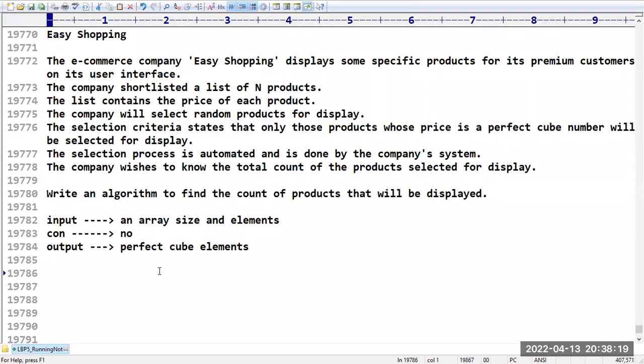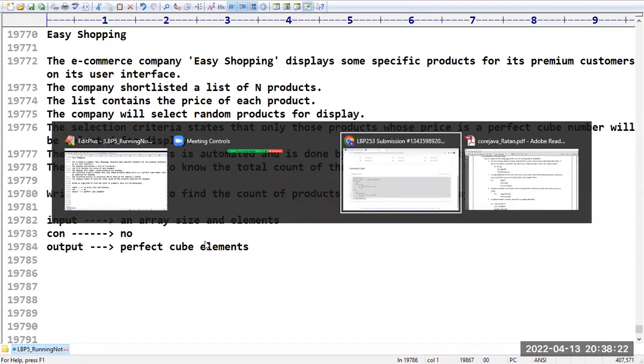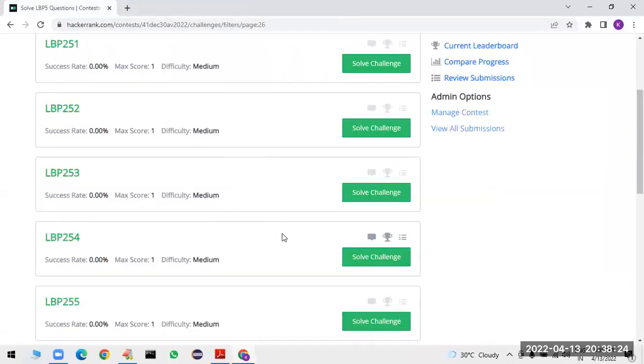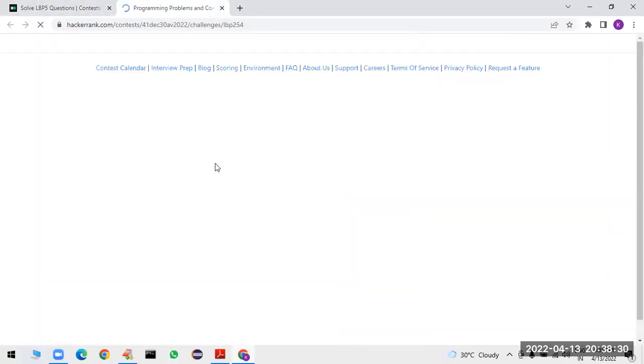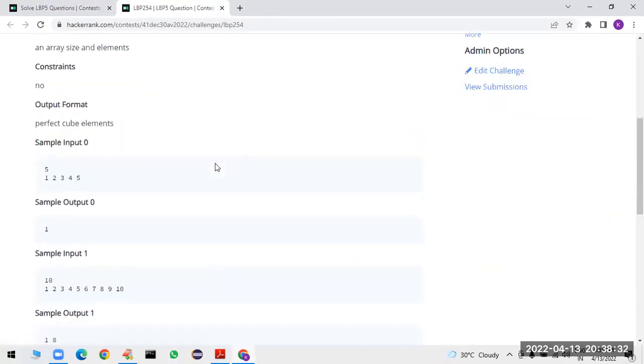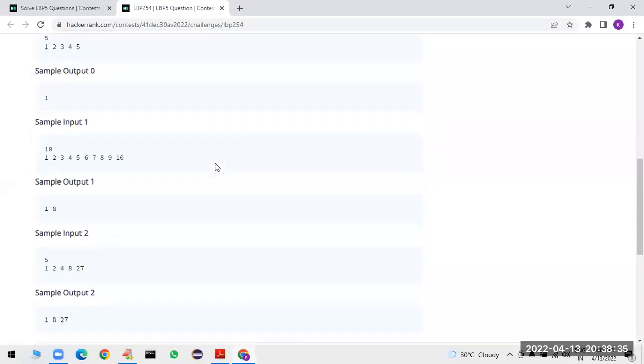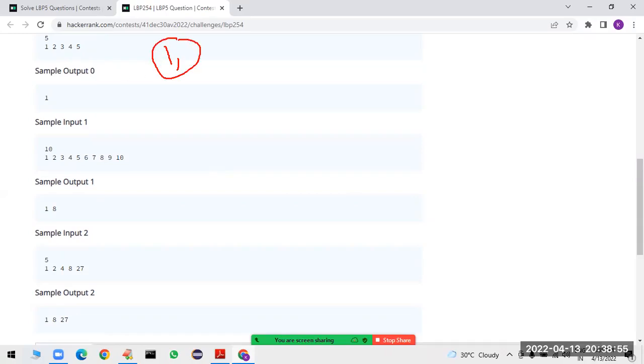Sir, something like a cube product is there. That concept you have to write. So let me analyze some test cases, at least we will get some idea. Have a look once. Here a total of 5 items are there. Is 1 a perfect cube? Yes, 1 into 1 into 1. Is 2 a perfect cube? No. Is 3 a perfect cube? No. Is 4 a perfect cube? No. Is 5 a perfect cube? No. So 1 is the answer.